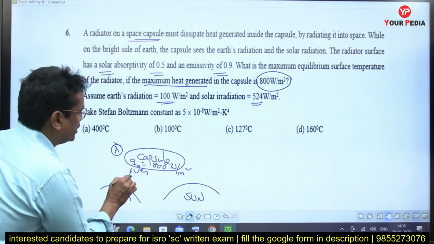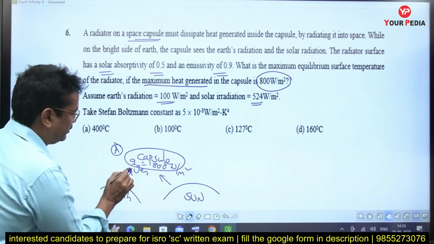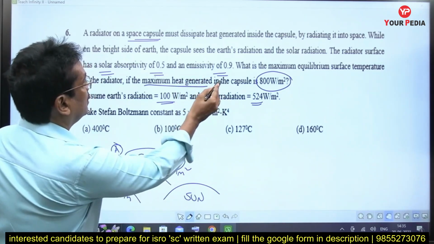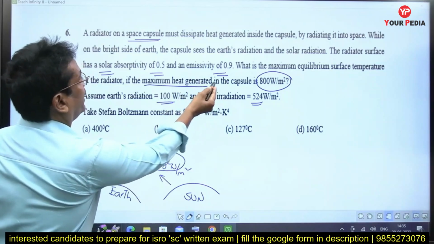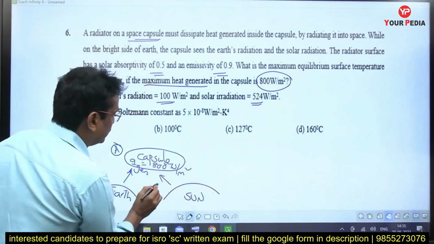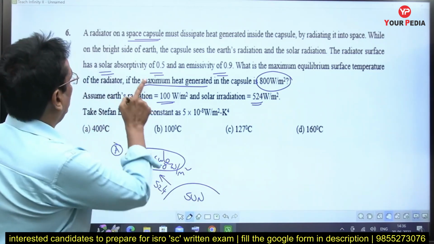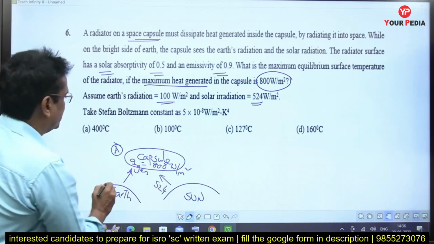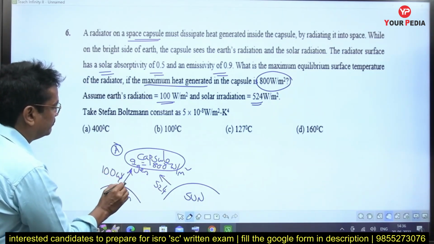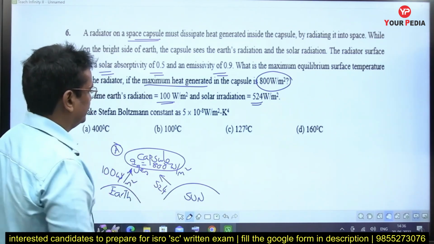There are two radiations that are coming, one from the brighter side of the earth, the other solar radiation. From the sun, solar irradiation is coming. How much is it? Solar irradiation is 524. From the sun it is coming. And assume the earth radiation, from the brighter side of the earth, is 100 watt per meter square, and 520 watt per meter square from the sun.